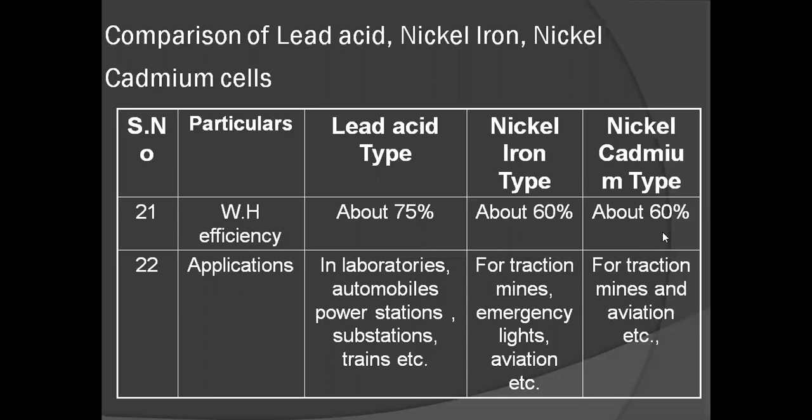The battery is made with a collection of cells, maybe in series or parallel. As we discussed previously, the cells are of two types, primary cells and secondary cells. Primary cells are use and throw, and secondary cells are rechargeable cells.